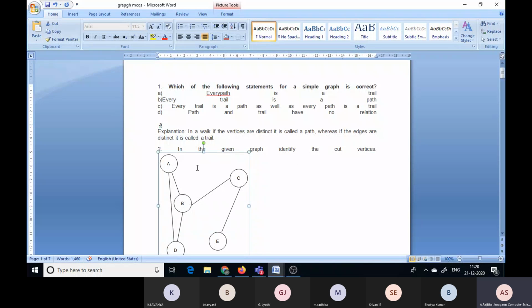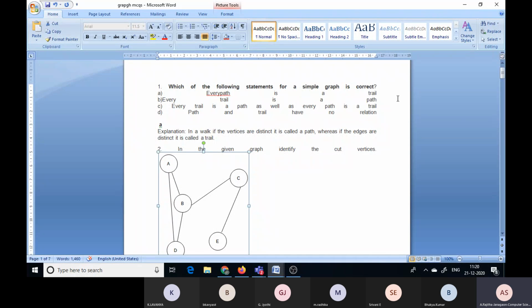And coming to the trial, edges must be distinct. Suppose you can observe here A to B, B to D and D to A, again A to B, again A to B, then B to C. So again here this is not a trial.